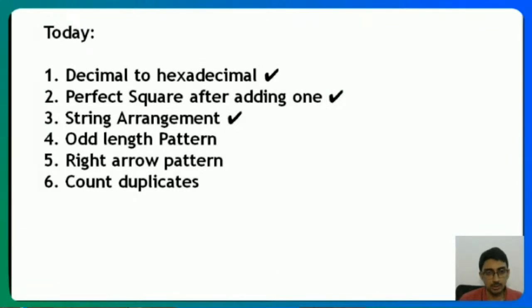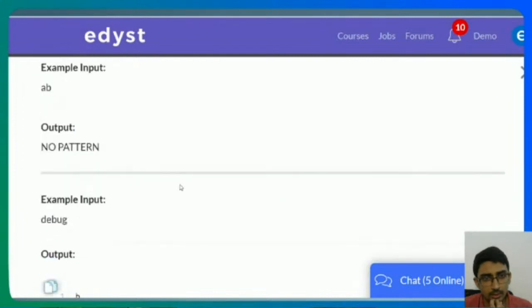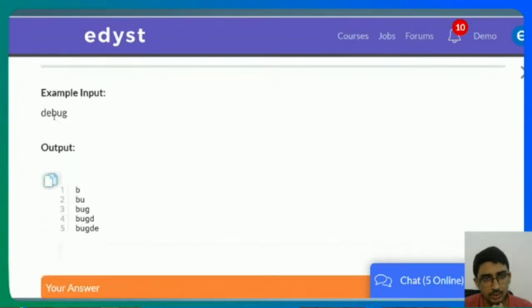In string arrangement, let's look at this odd length pattern. Okay, this is interesting. Yeah, in fact, I'm not sure I remember. Okay, let's just look at it. This is the odd length pattern, right? I think this will make more sense with debug. So this is the pattern that's given to us. Let me just open it up. Yeah, here we go. So it's like this.